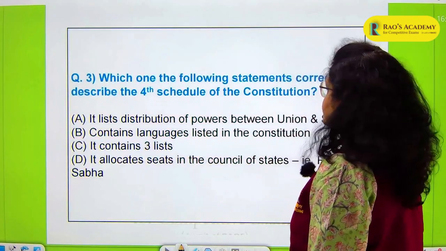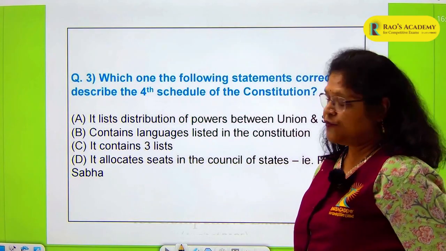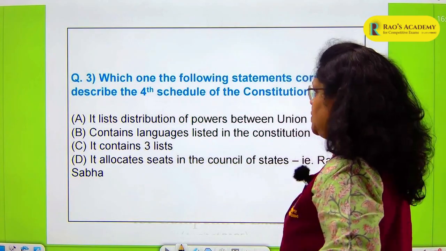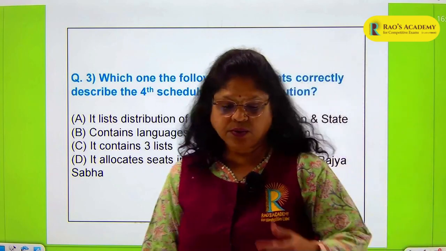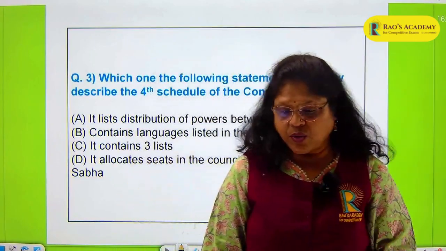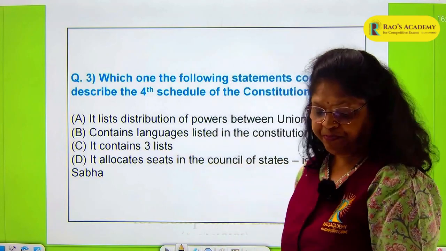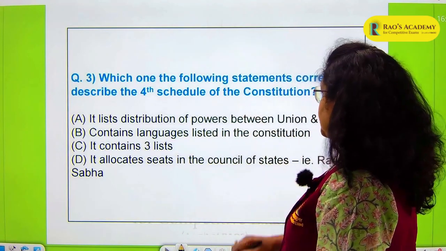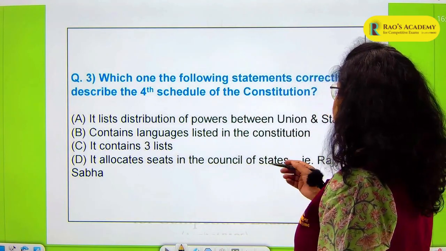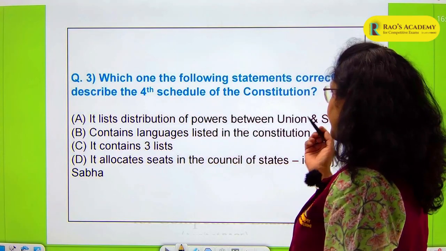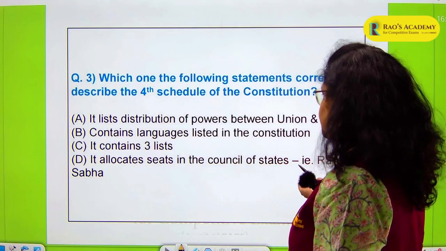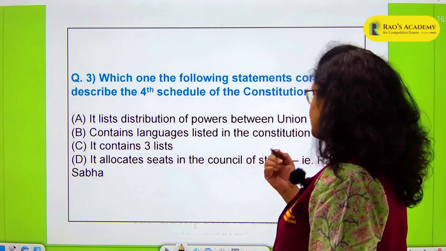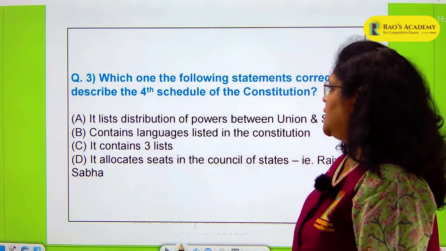Which of the following statements correctly describes the fourth schedule of the Constitution? You know that we have 12 schedules to the Constitution. So which of the following is the fourth schedule? It lists the distribution of powers between the union and the state. It contains languages listed in the Constitution. It contains the three lists. It allocates seats in the Council of State, that is the Rajya Sabha.